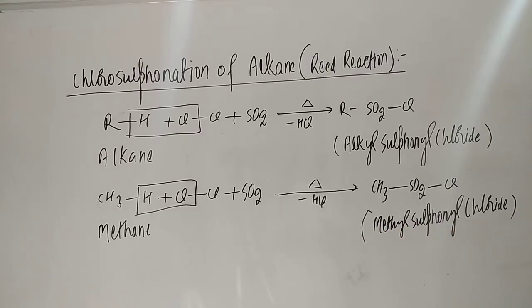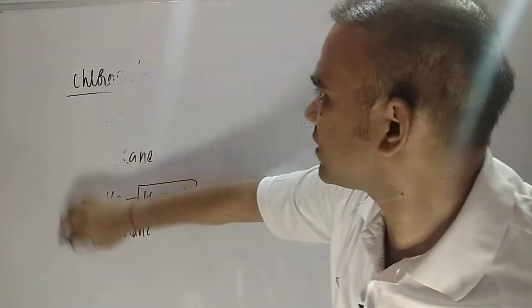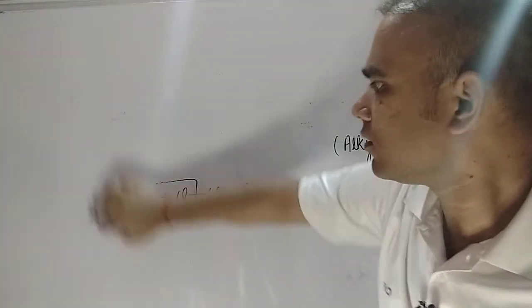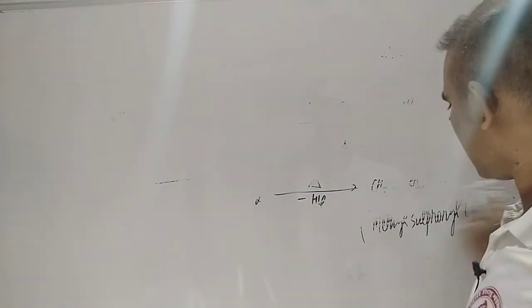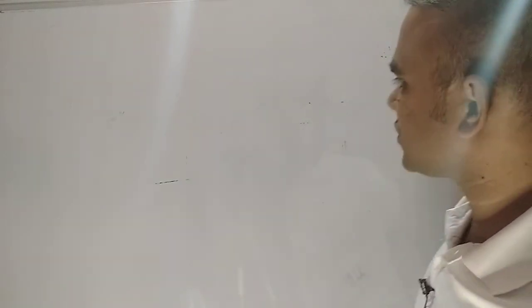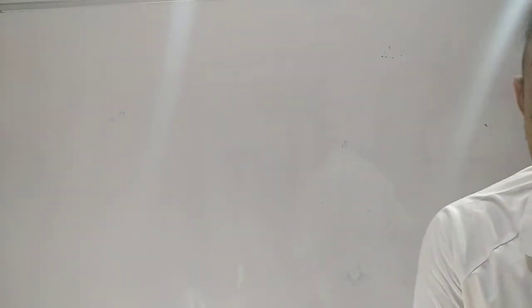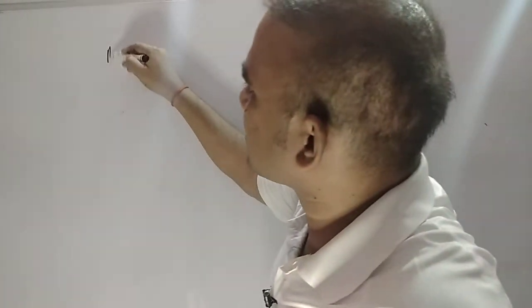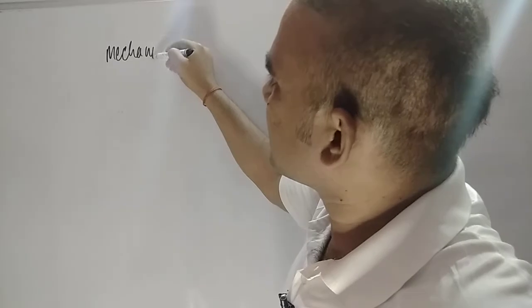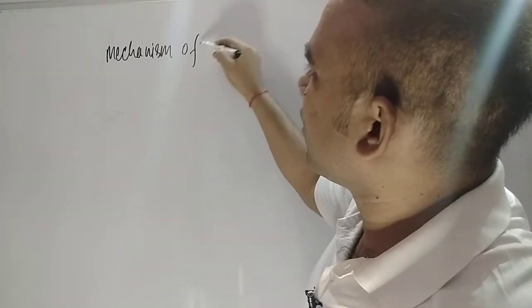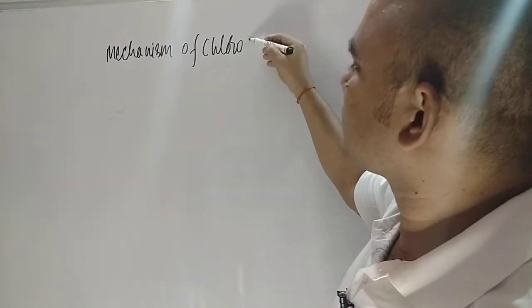Now students, the most important thing you have to understand is the reaction mechanism of this. So how can you understand the reaction mechanism? Let us have a look at the reaction mechanism of the chlorosulfonation of alkane. So let us have a look, students, at the mechanism of chlorosulfonation.